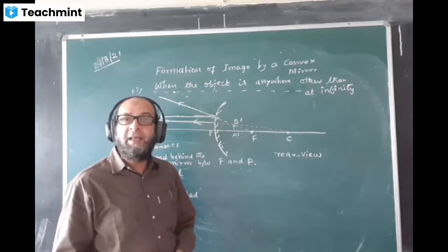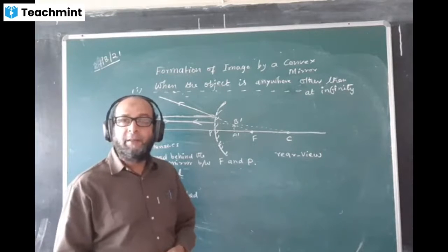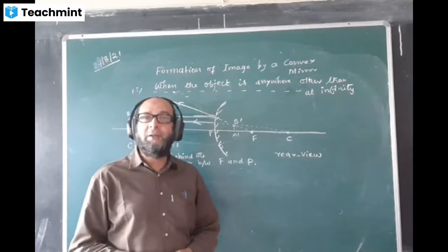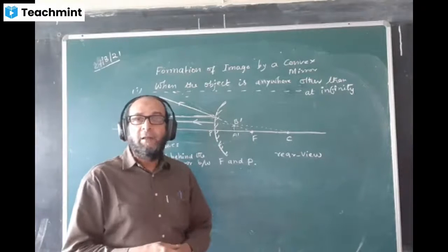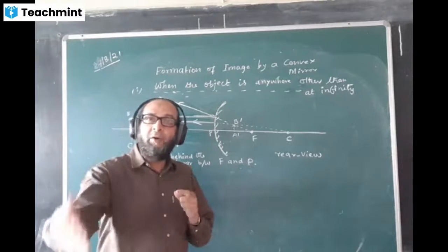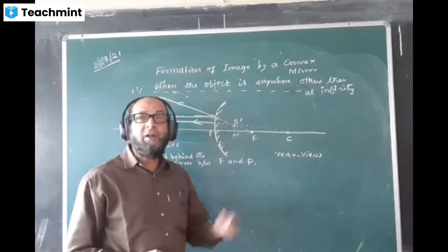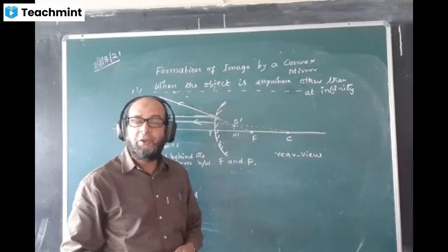And only in one case will it form a virtual image, when the object is very close, between F and P. In the other cases it forms an inverted, real image, which we cannot see directly with our eye. That image we have to obtain on a screen or a paper, and there we will see it. But a virtual image is formed behind the mirror, and we can see that image directly.